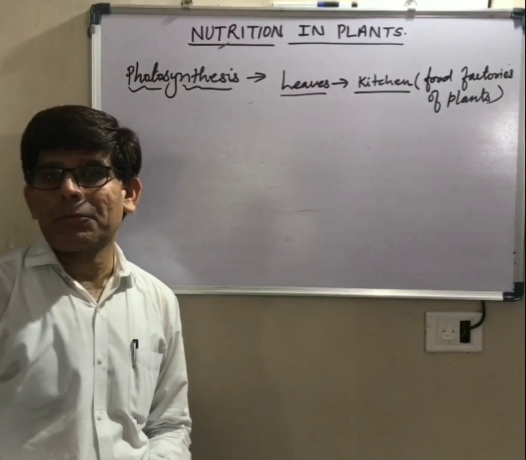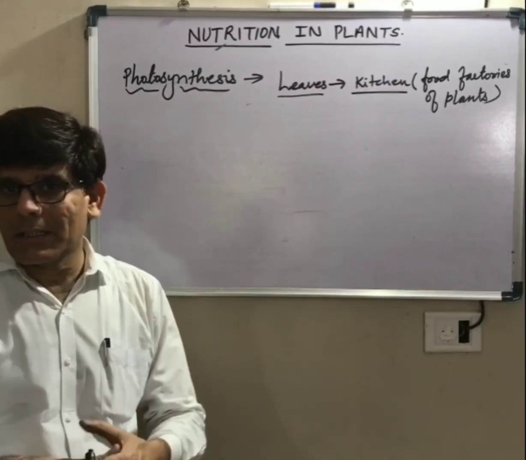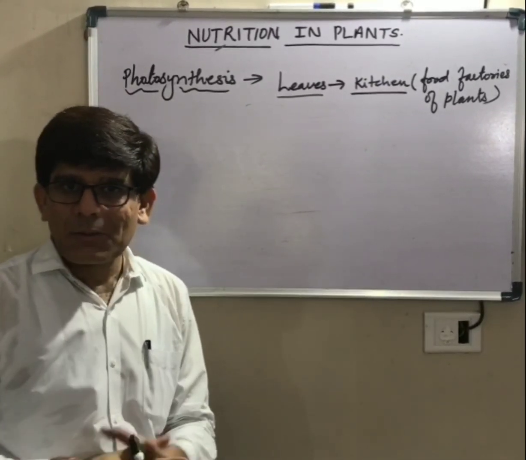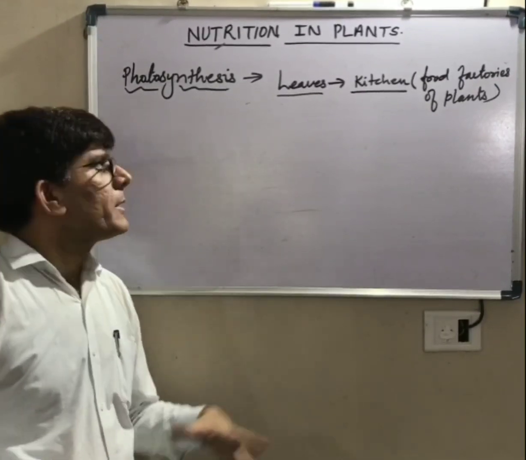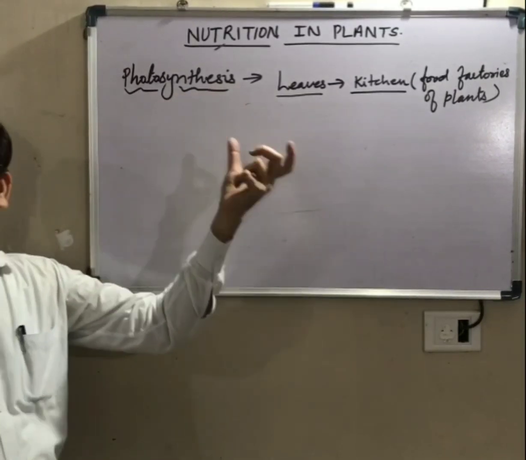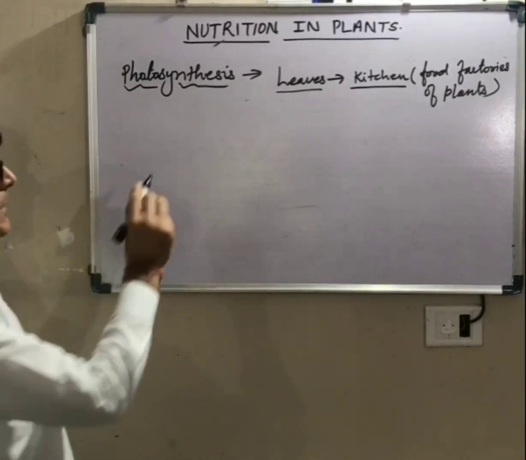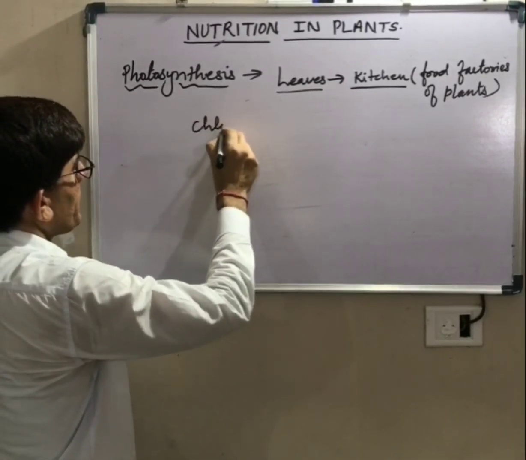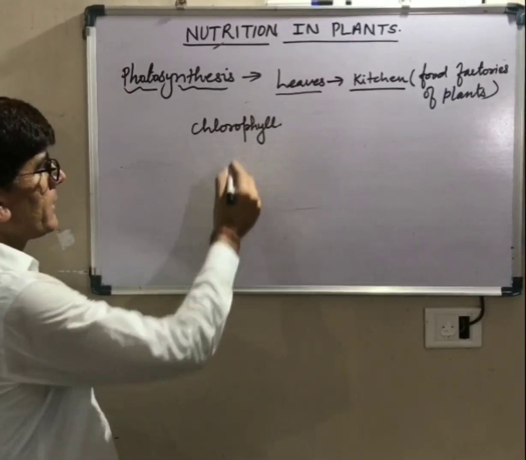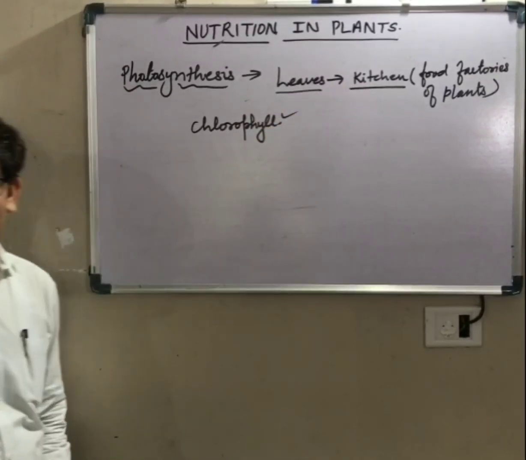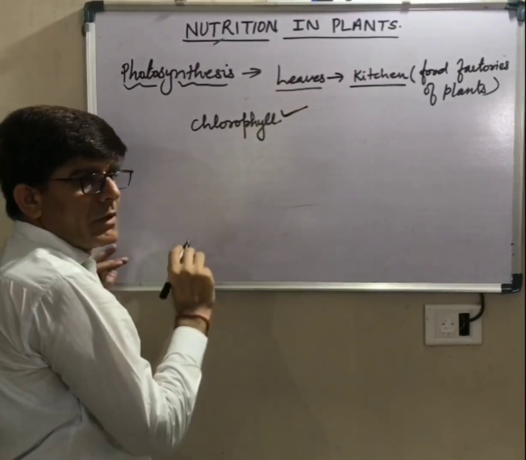So how do they prepare their food? प्लांट्स को हमने कभी किचन में खाना बनाते, जिस तरह से हम लोग किचन में खाना बना के खाते हैं, कभी किसी प्लांट को खाते हुए देखा आपने? नो. How do they prepare their food then? So plants prepare their food by the process of photosynthesis, which is carried out in leaves. Leaves contain a green pigment which is known as chlorophyll. In the presence of this green pigment, leaves prepare their food by the process of photosynthesis.